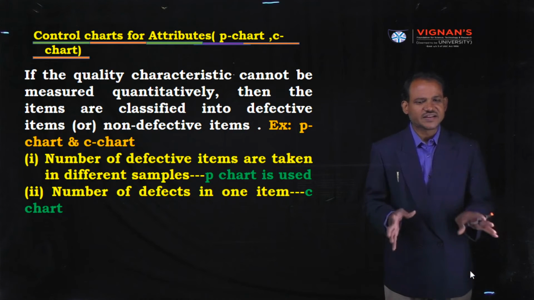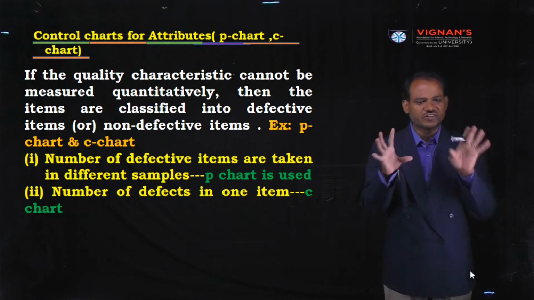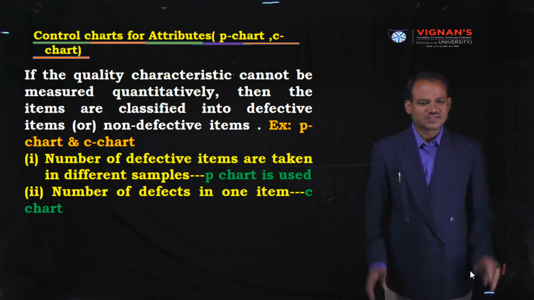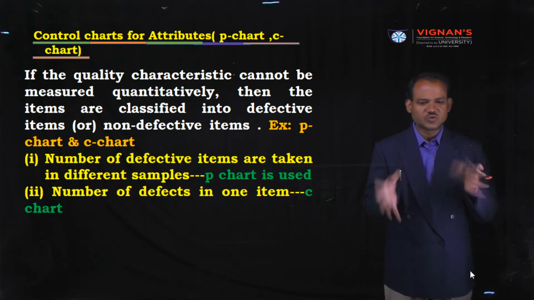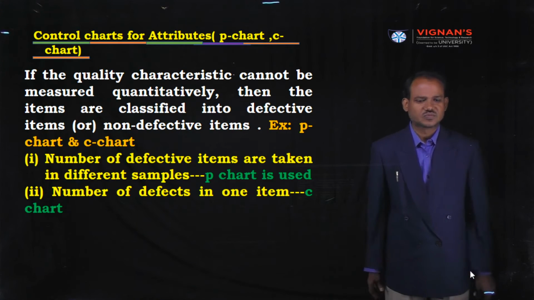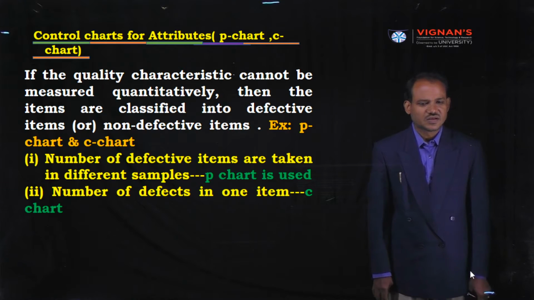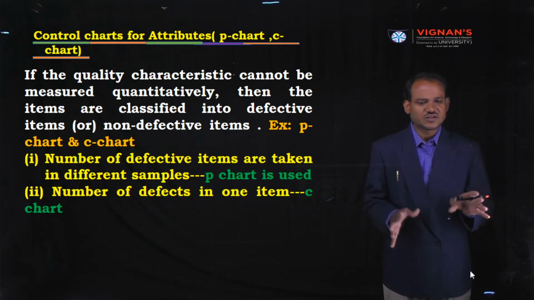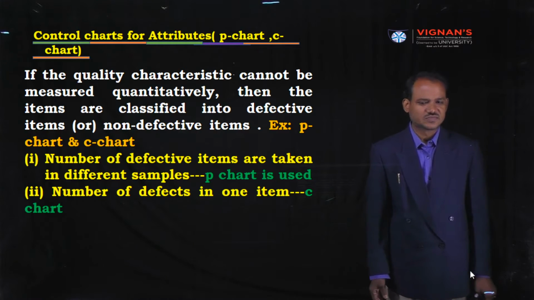Coming to this category, there are two types of charts. One is the P chart, the second one is the C chart, as per our syllabus. In some textbooks, the U chart is also there. Don't bother about the U chart. First concentrate only on these two. Okay? The next important question is, when do we use the P chart and when do we use the C chart? That is the important question.